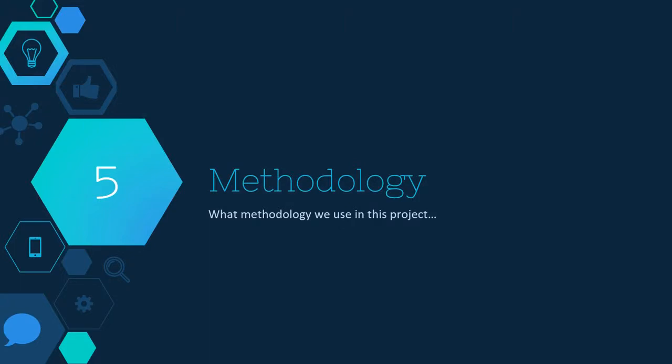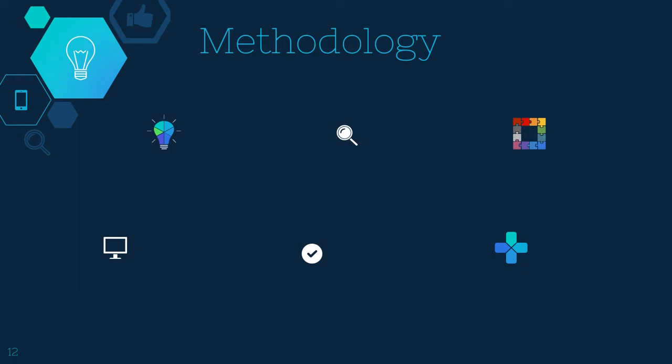Okay, now I'm going to introduce you to the methodology in this project. We have six phases in this project. First, we will do planning, second, requirement and analysis, and third, design. Then we go to development and coding, which is the hardest thing, then testing, to test all the functions, and lastly, the deployment and operation phase.